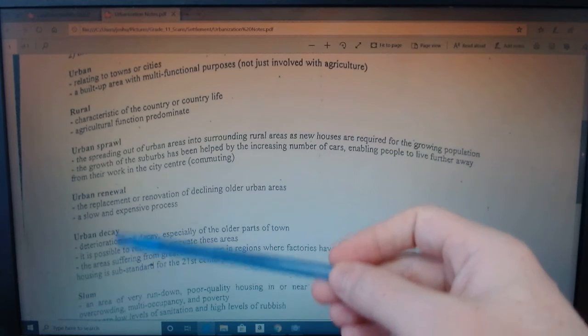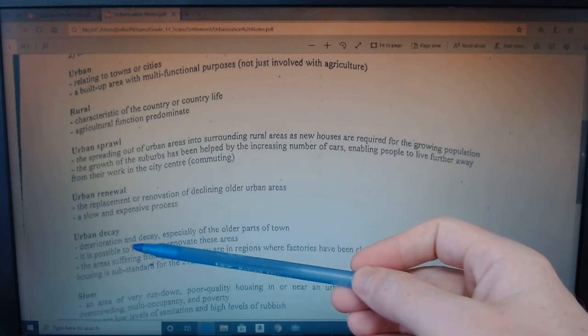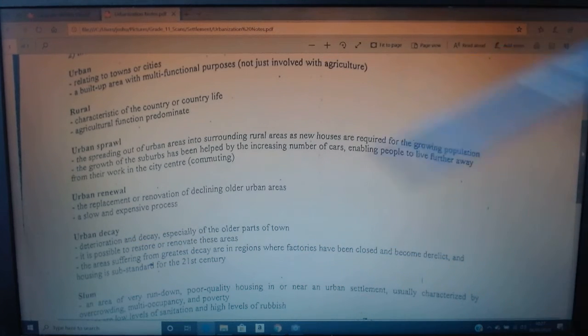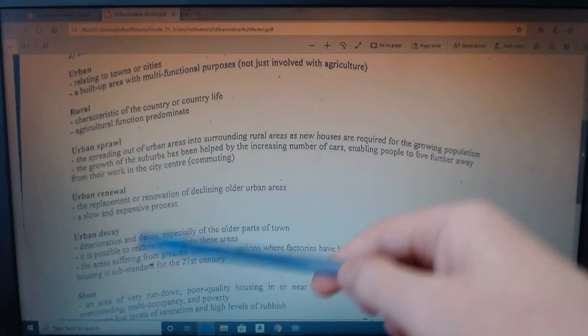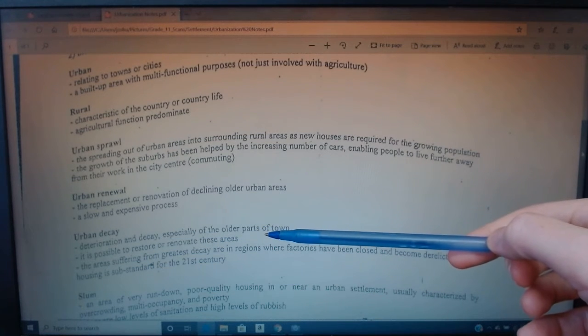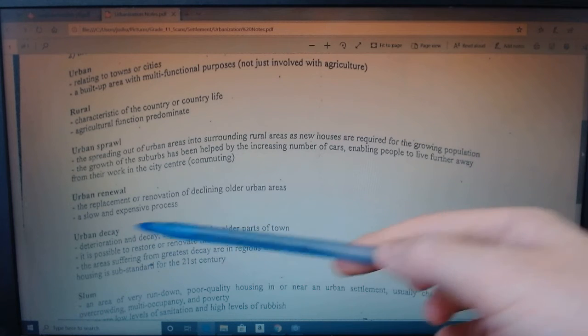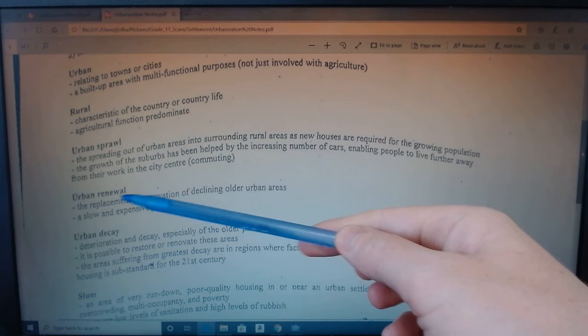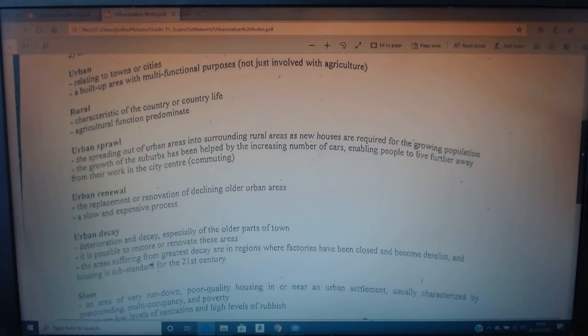And the last one I want you to make a note of is urban decay. So deterioration and decay, especially in older parts of the town. What's happened is some of the old parts of the city, people have decided it's not nice, they want to move out, they've got the money to live somewhere else now, and so on. If the people leave, business will leave. And then you're left with this urban decay, these parts of cities which are run down and disgusting. It is possible to restore and renovate. So urban renewal happens after urban decay.